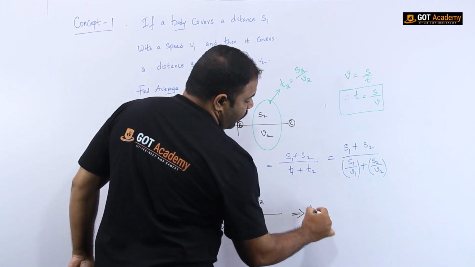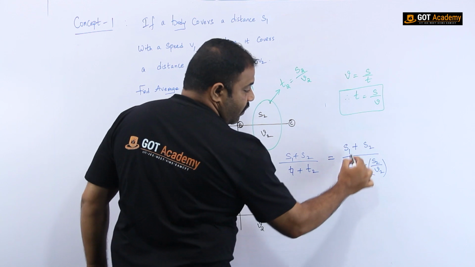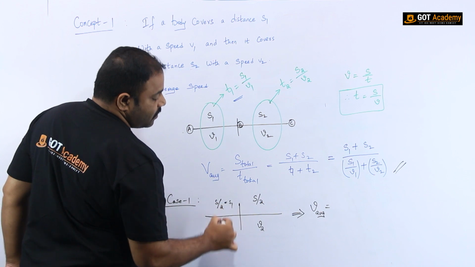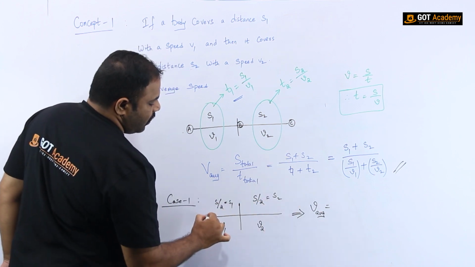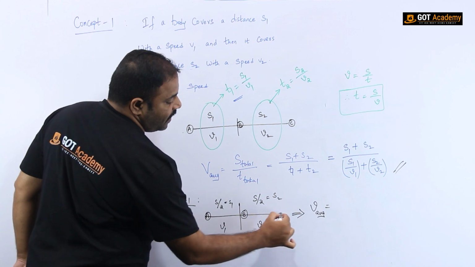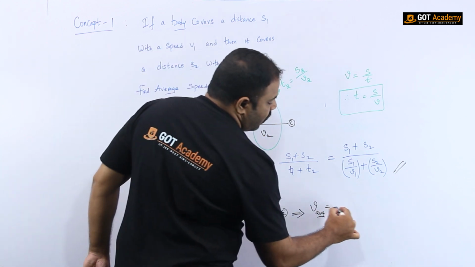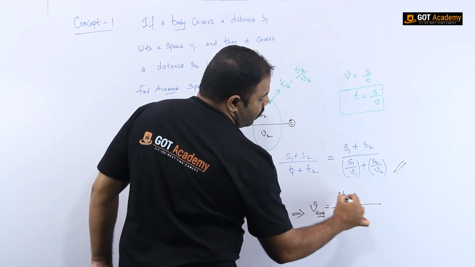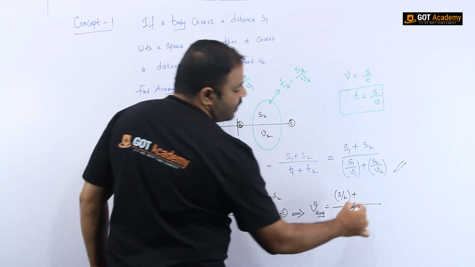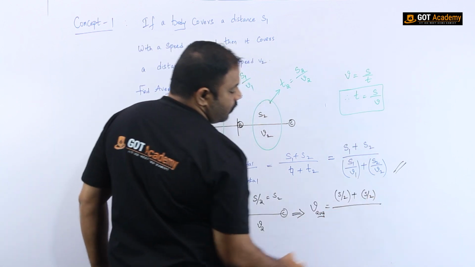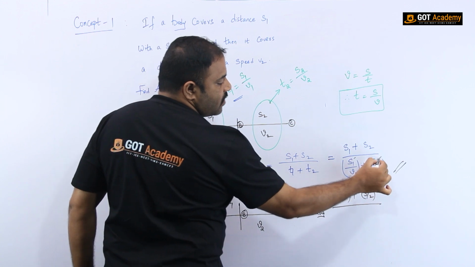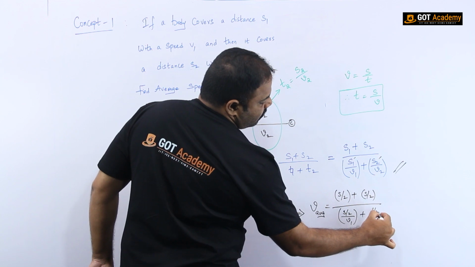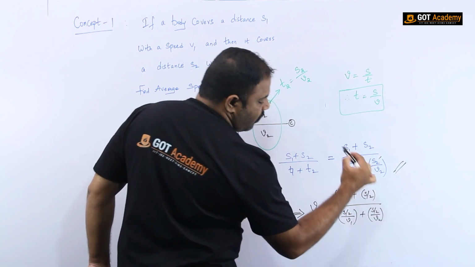So here average speed is given by this relation. So let me use it. No doubt here S1 is S by 2 and S2 is also S by 2. Let me name this as A, this as B and this as C. Now S1 is taken as S by 2, and S2 is also taken as S by 2. So the same thing we have to substitute in S1 and S2. So that is S by 2 by V1 plus S by 2 by V2. This is the relation I have to write.